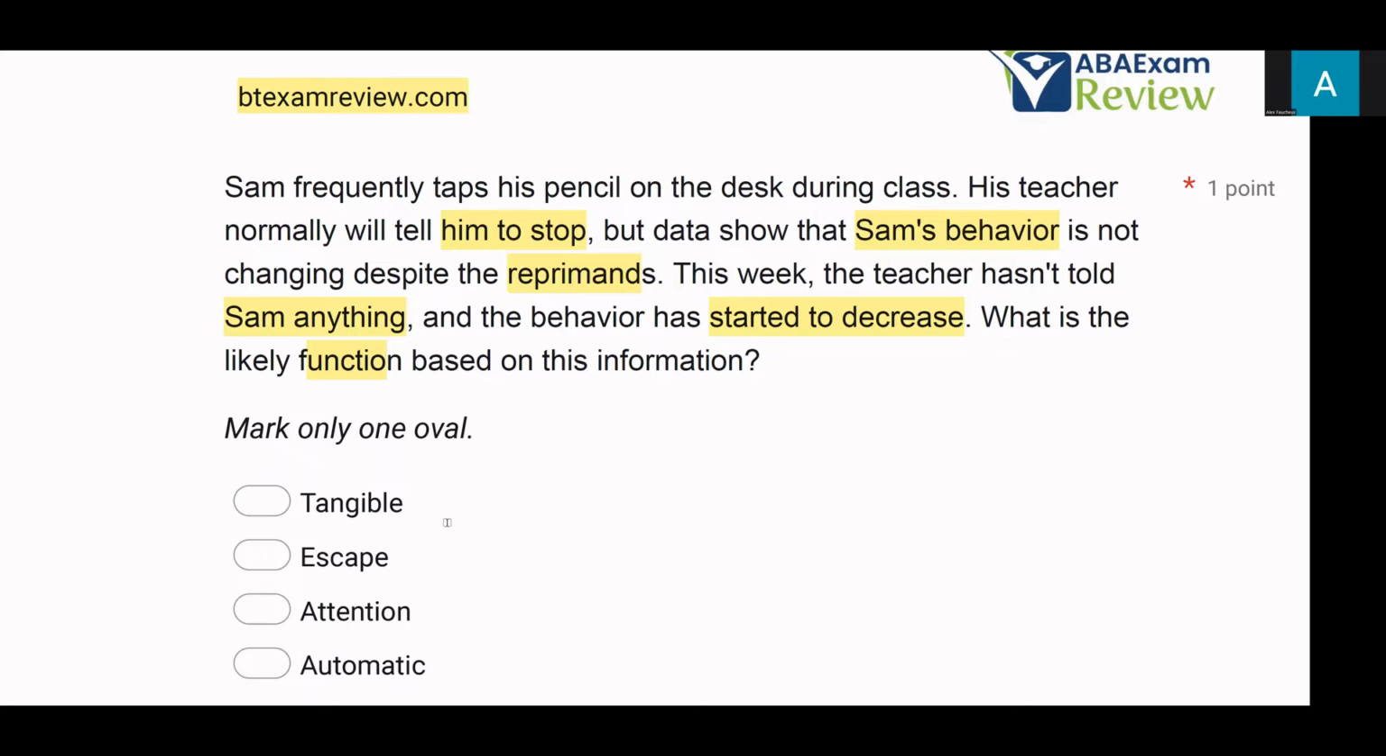Do we think Sam is trying to escape? Well, nowhere in this explanation does it look like he's trying to escape. It looks like he's working for attention. In other words, he's engaging in his pencil tapping behavior to get the teacher to say something to him and give him some of that attention. And it isn't automatic because this is socially mediated. If a behavior has an automatic function, it means there's not another person involved. It's automatic, sometimes called sensory. In this case, based on this information, it appears Sam's behavior is happening for attention.